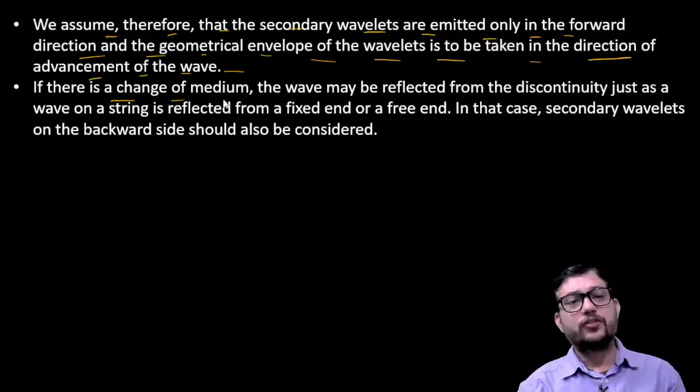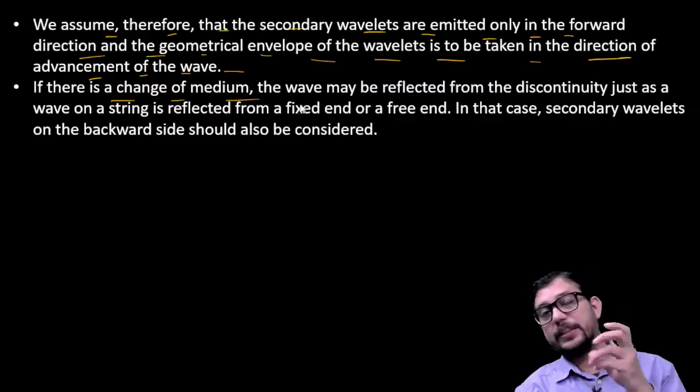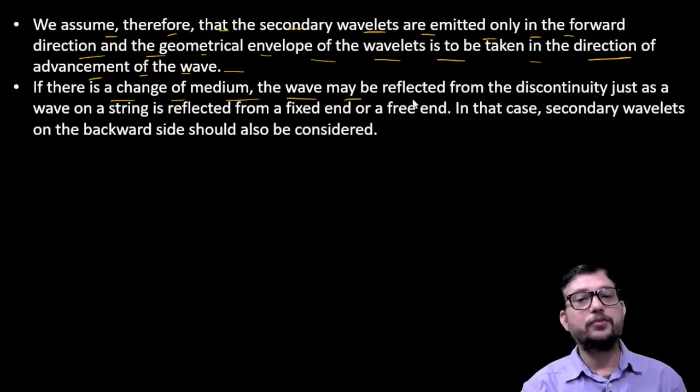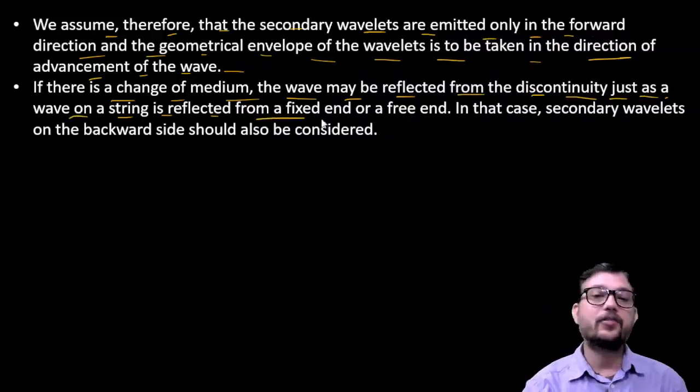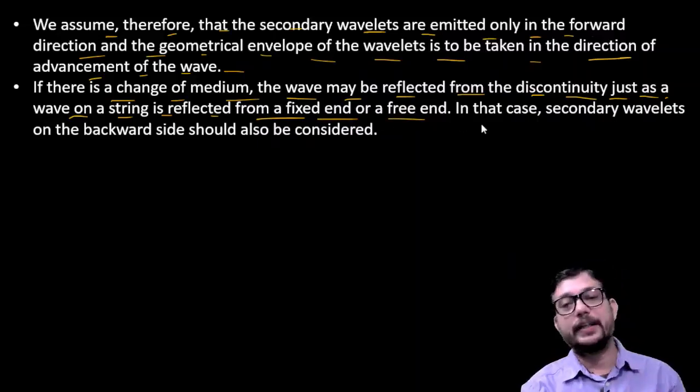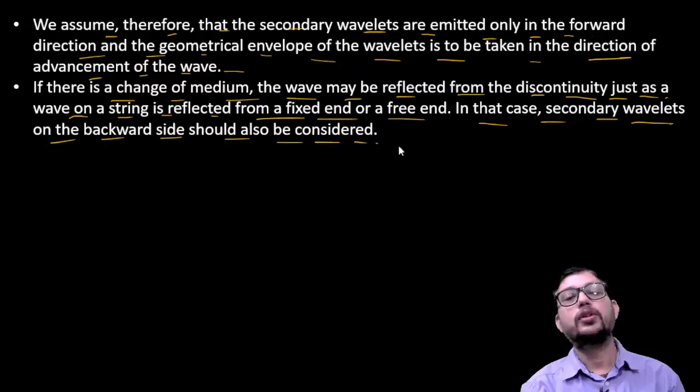Is there a chance of the medium changing? If the medium is changing, then the wave may be reflected from the discontinuity, just as a wave on a string is reflected from a fixed end or a free end. In that case, secondary wavelets on the backward side also have to be considered.